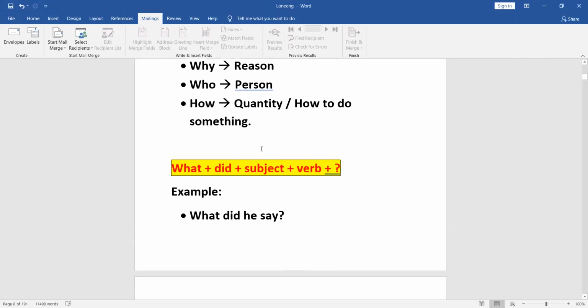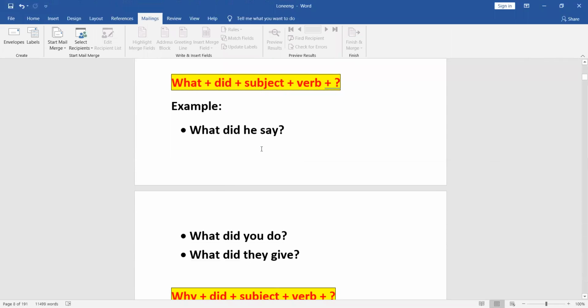Now that you have revised your short description, let's take a look at the first word, what. So what can be used, and the formula is what plus the word did plus the subject and the verb. So here if you see, what did he say? Meaning it is referring to something. Someone is saying something to somebody and this person has not understood it. And so he's asking, what did he say? I don't understand. Can you repeat what he said?